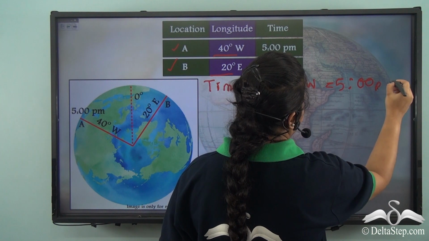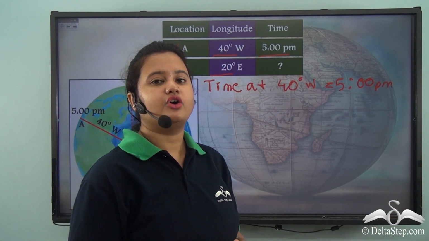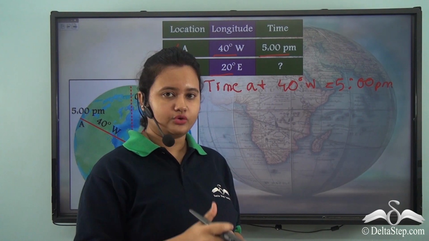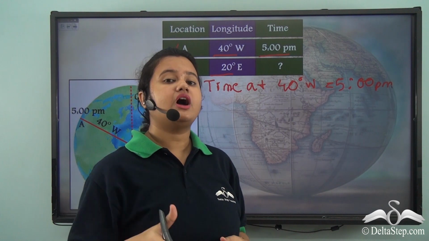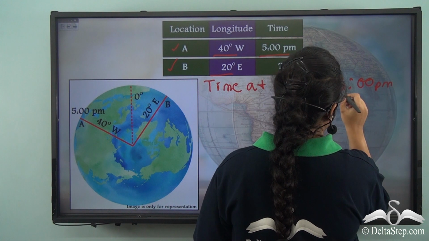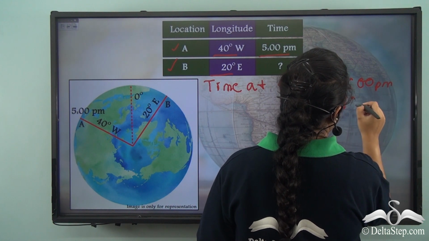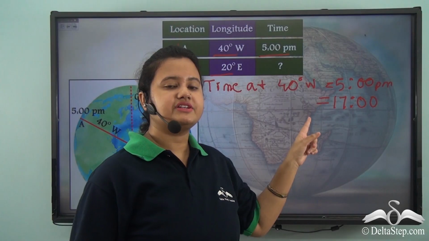Now, here 5 p.m. is written according to 12-hour clock notation. Now if we express 5 p.m. in 24-hour clock notation, then we can write this as 17. So how did we get 17 hours?